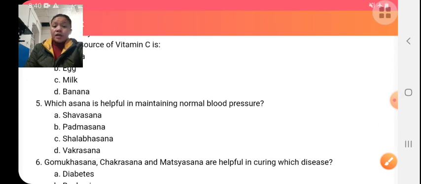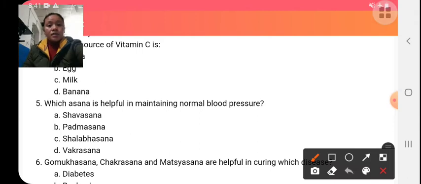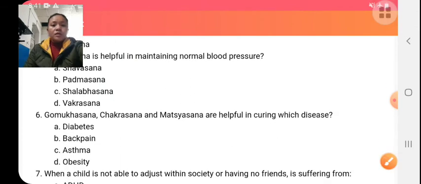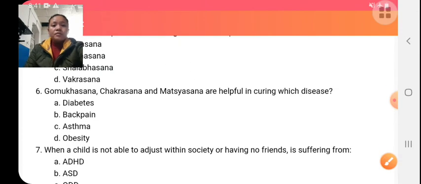Which asanas are helpful for maintaining normal blood pressure? Answer is Savasana. Next is Gomukh Asana, Chakrasana, Matsyendra asanas help in curing which disease? It helps in curing